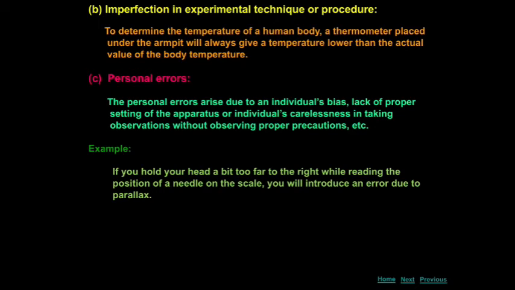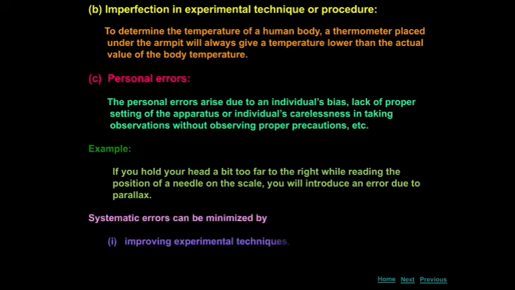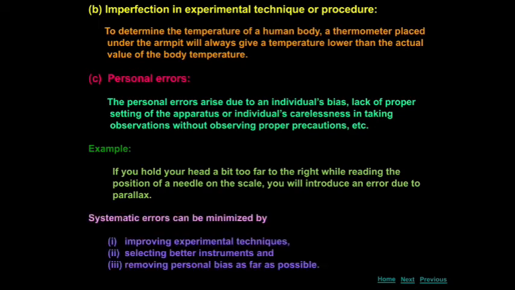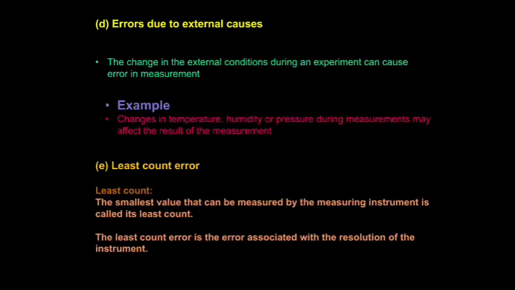It's over. So the first one is the instrumental error, the second one is the imperfection of experimental technique, the third one is the personal error. See the next one, that is error due to external causes. Errors due to the external causes. See the screen.